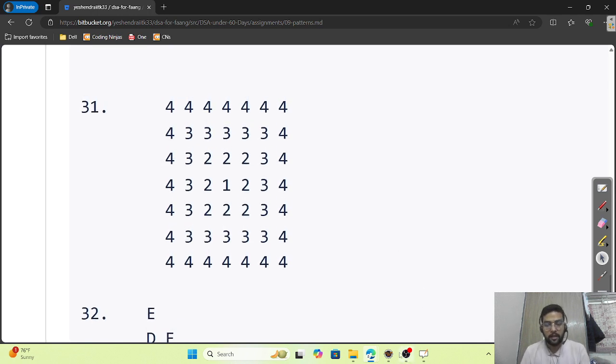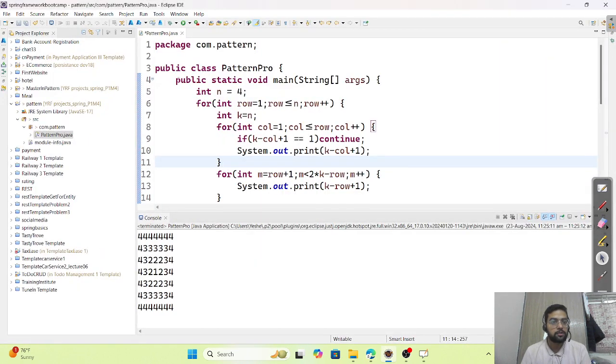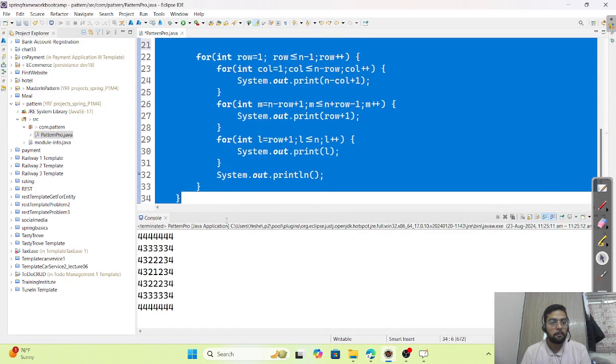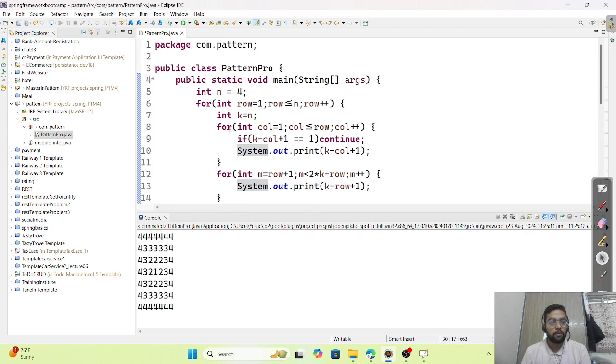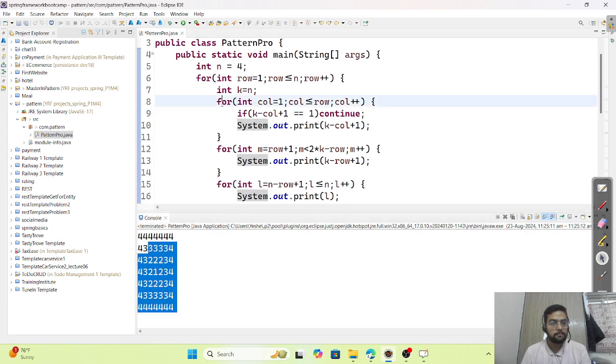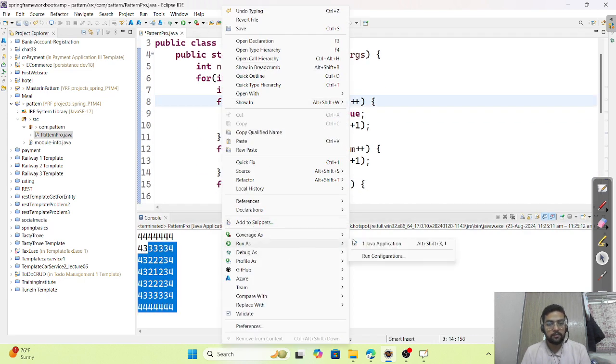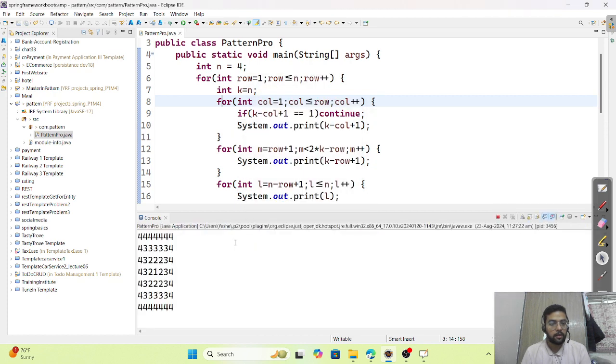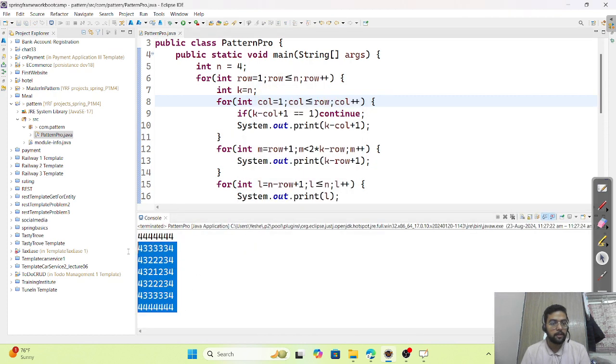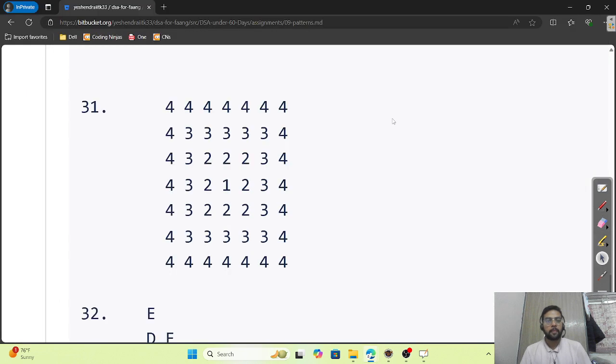I've already solved this problem, but we will go from scratch. You can see if I run this, you can see the same thing. So now let's start.